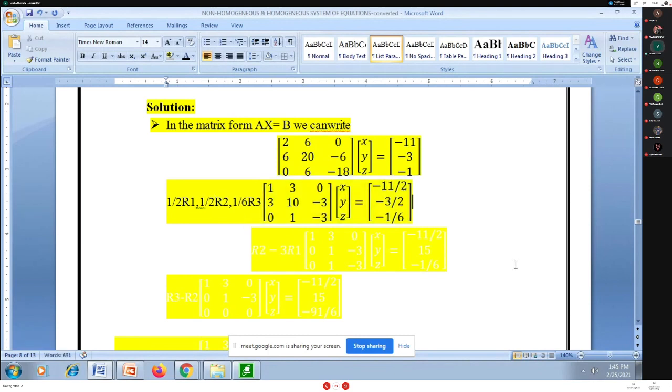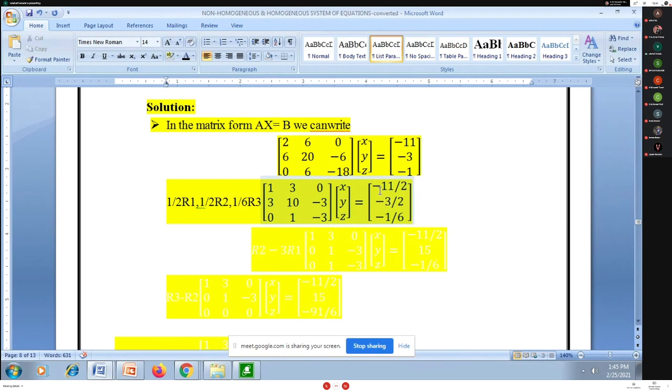I am dividing R2 by 2 and I am dividing R3 by 6 here. That way I am adjusting the element at position 1 to be 1, and dividing R2 by 2. So I'm having the entry as 3, 10, -3. You can observe the right hand side also becomes -3 by 2.